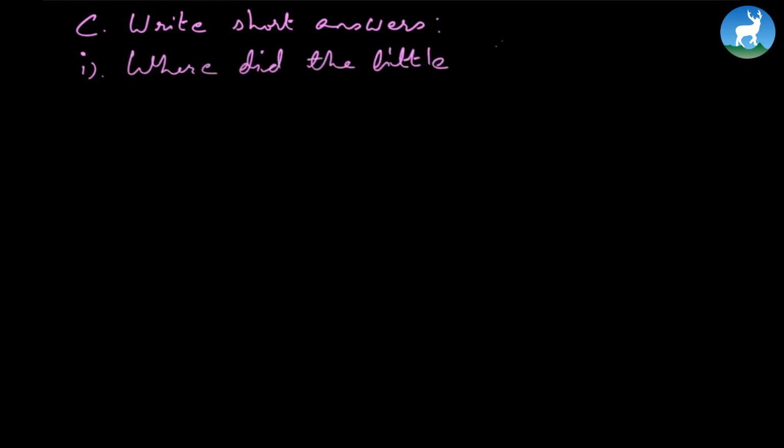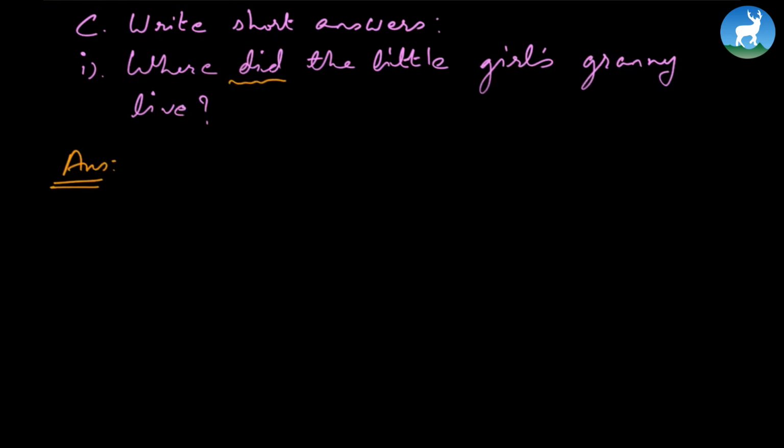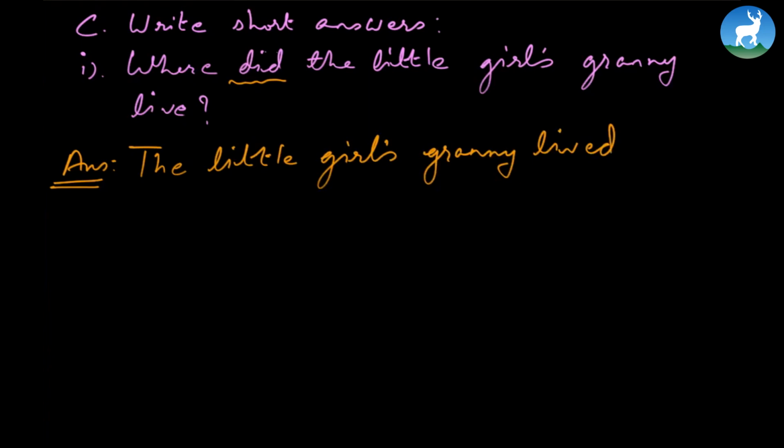Now here we are going to write short answers. Number 1, where did the little girl's granny live? When you answer it, always take care of the auxiliary verb, like did. It's simple past. Remember, in most cases the answer begins from the question itself. That's why: the little girl's granny. Because the question is asked in simple past, make sure to take the answer in the simple past.